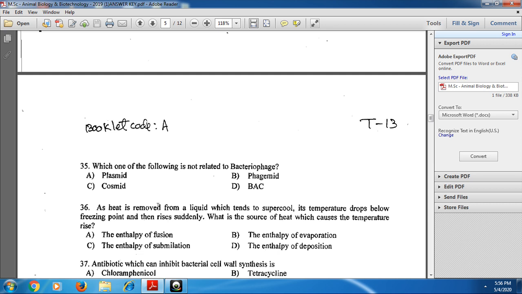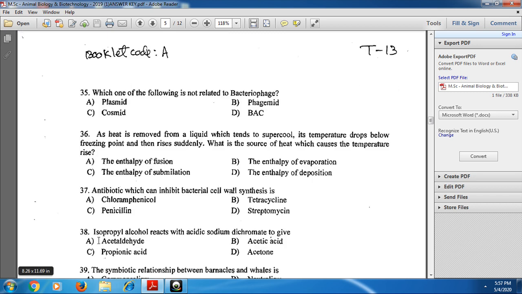Here it is the enthalpy of fusion that causes the temperature rise. That means option A is the correct one.